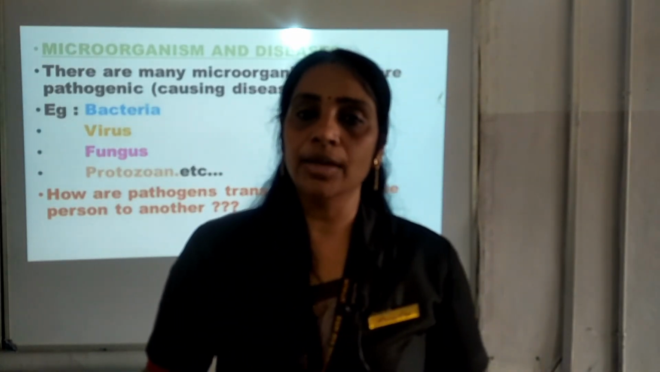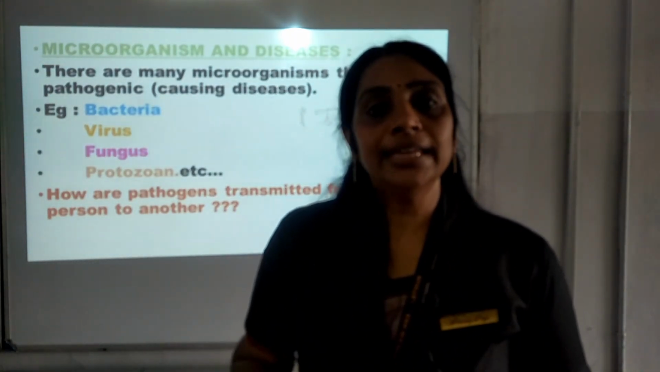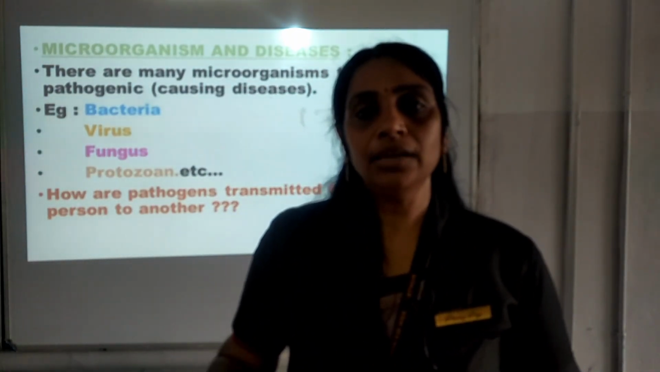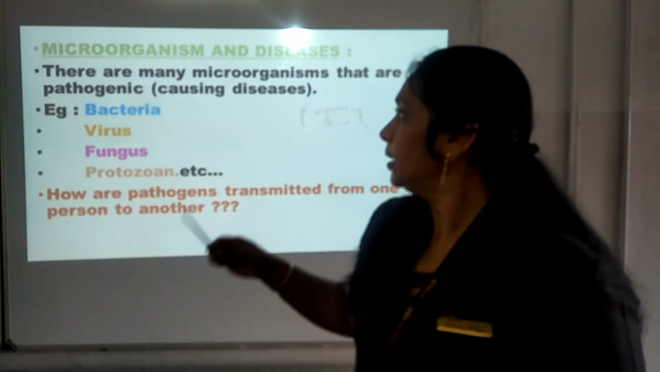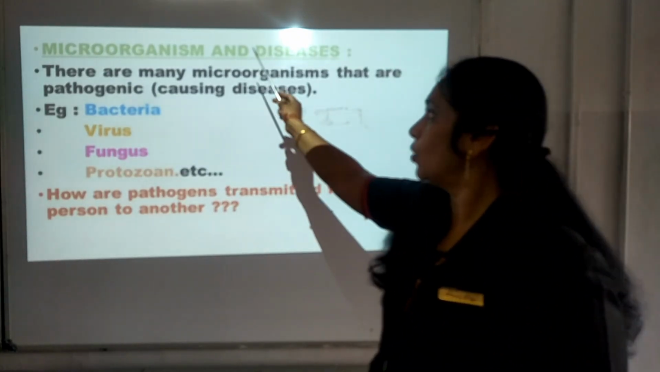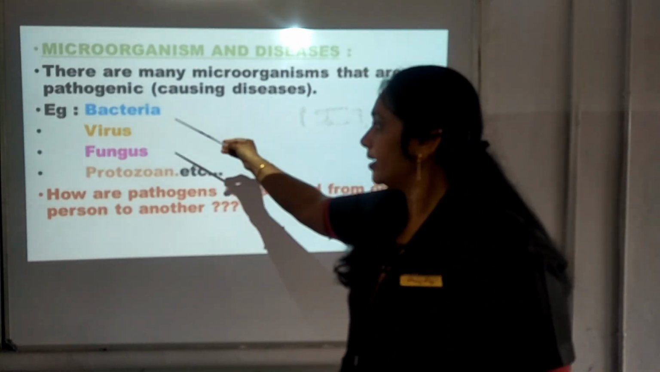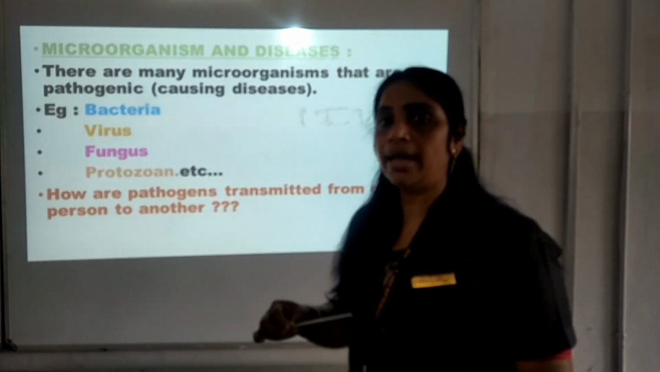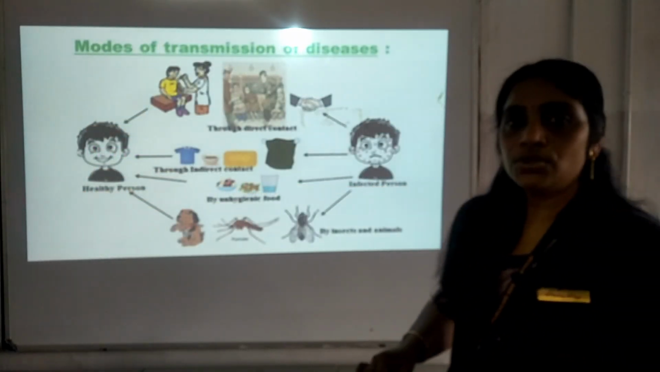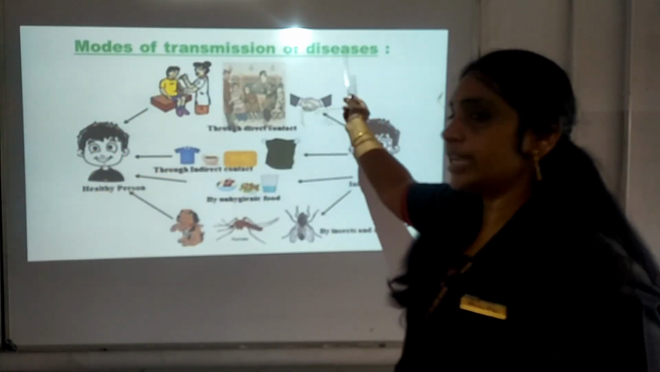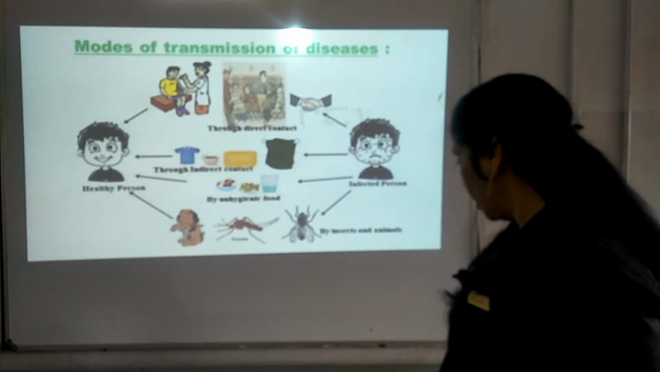By saying this, I move on to the next session where I will be doing the recap of the previous class and then we can move on to the new topic. So, in the previous class, we studied about microorganisms and diseases. And we came to know that bacteria, virus, fungus, protozoan are the microorganisms which are causing diseases. And later on we understood mode of transmission of diseases. It may be through direct contact or through indirect contact.